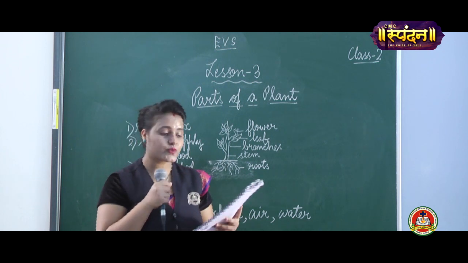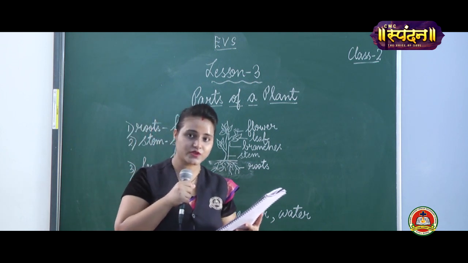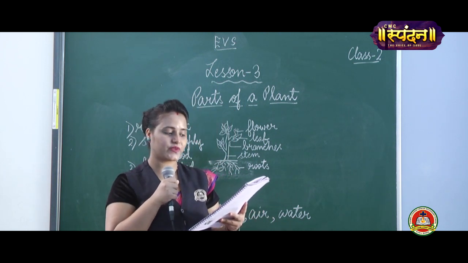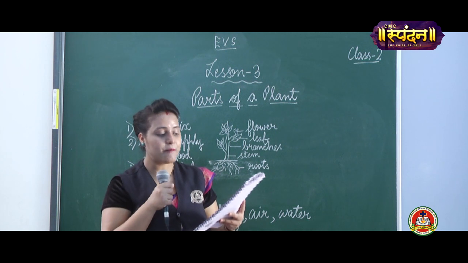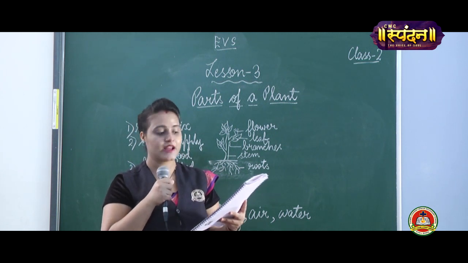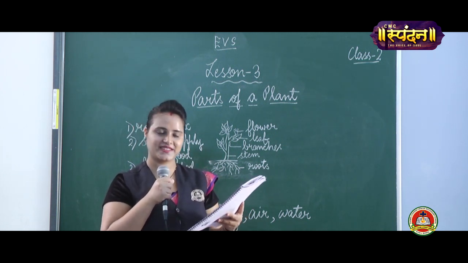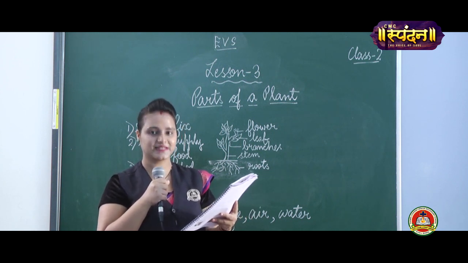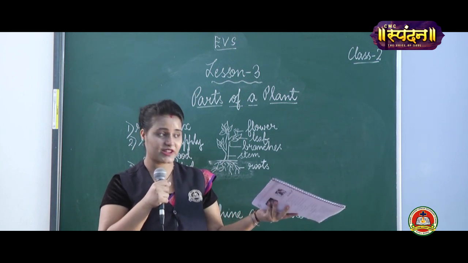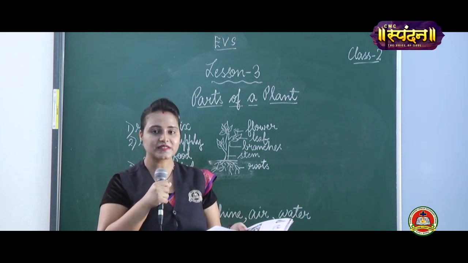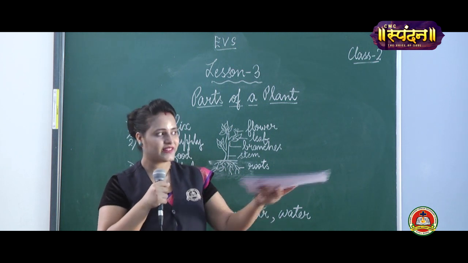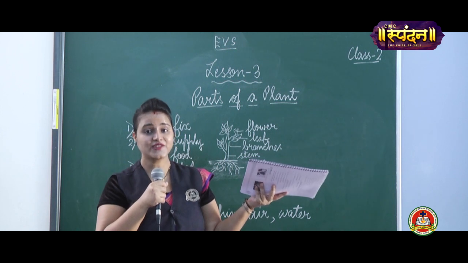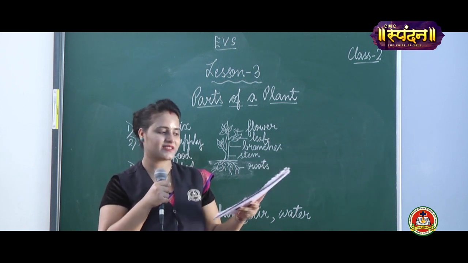Plants are very useful to us. Yes or no? Plants are useful to all of you? We get food, medicines, and fresh air to breathe from plants. Plants give shelter to animals and birds. Are they all in your homes? Animals and birds? No. They are outside with the plants. They get food and shelter and everything from plants.